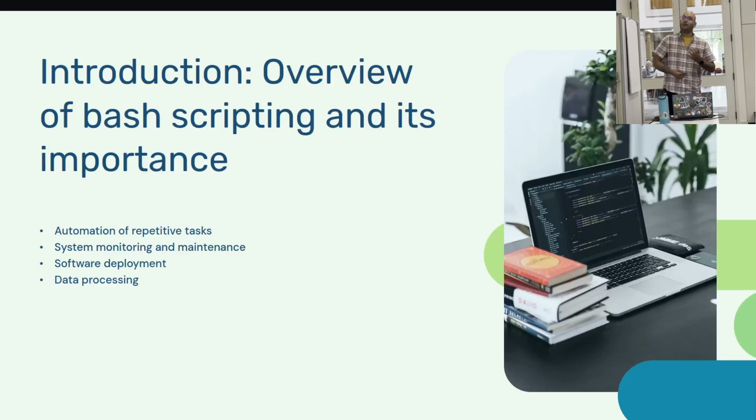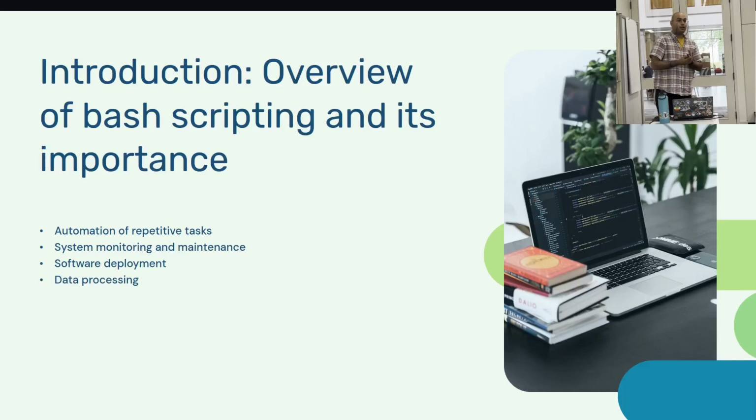So I'm gonna start with some introduction. If you want to divide or categorize the importance of bash scripting, four main sections come to mind. First and foremost is automation. You might know bash scripting from automation actually. So for file management, backups, for the sake of efficiency and fewer errors in the repetitive tasks that we get, we use bash scripting.